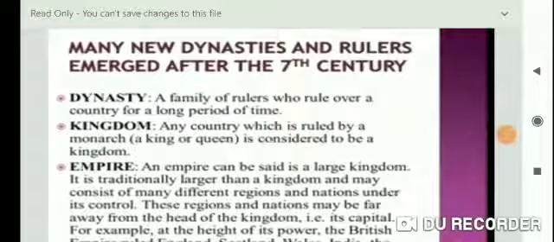Now, students, topic 1 starts, emergence of new dynasties. Many new dynasties and rulers emerged after the 7th century, and first let us define dynasty. What is a dynasty, students? A family of rulers who rule over a country for a long period of time. For example, the Gupta dynasty, Mauryan, Chandragupta, Bindusara, Asoka. That is the main example in the definition, so the Gupta dynasty is the main example.